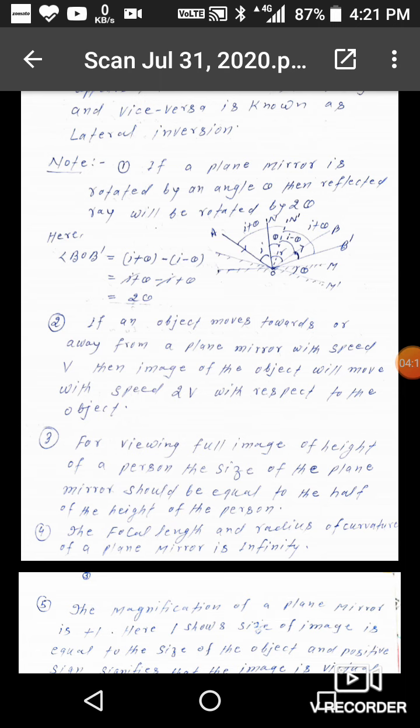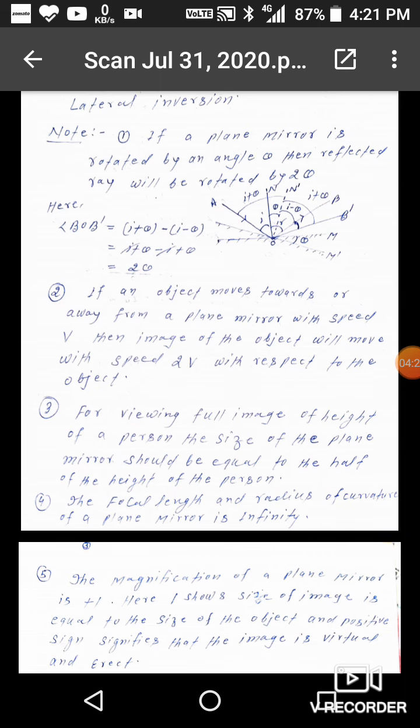Second note, if an object moves towards or away from a mirror with a speed v, then the image of the object will move with a speed 2v with respect to the object. So the speed of the image with respect to the object will be 2v.